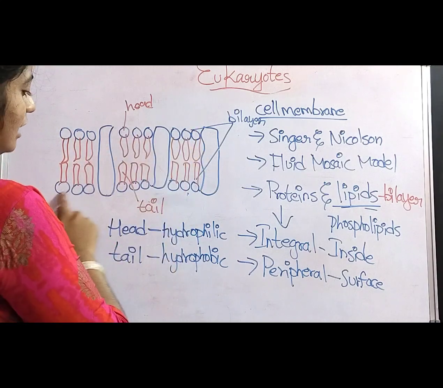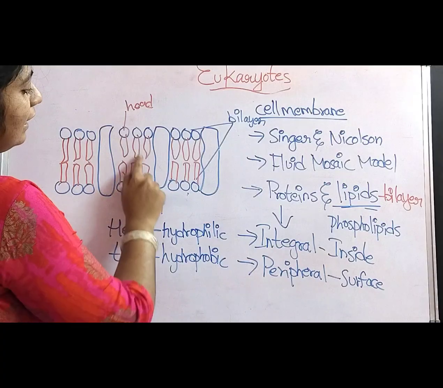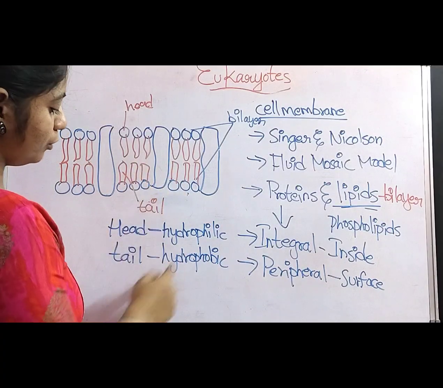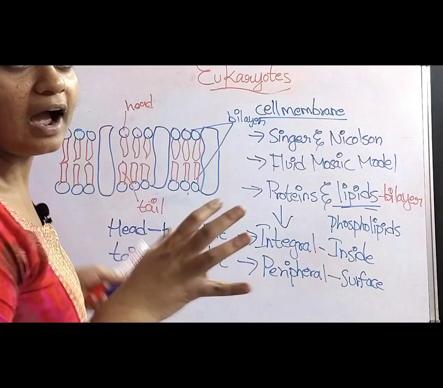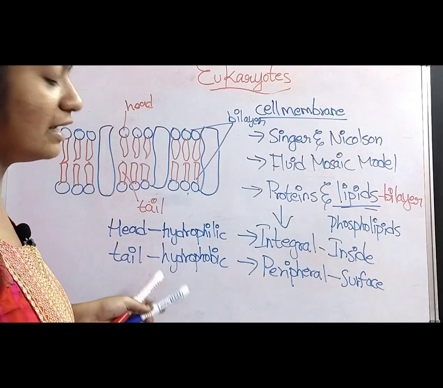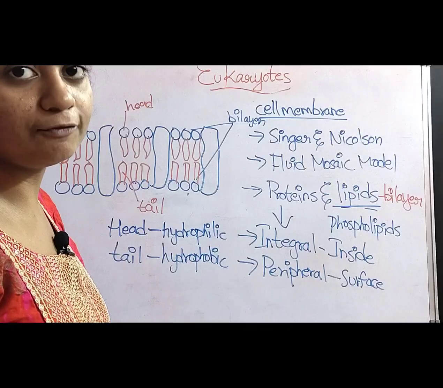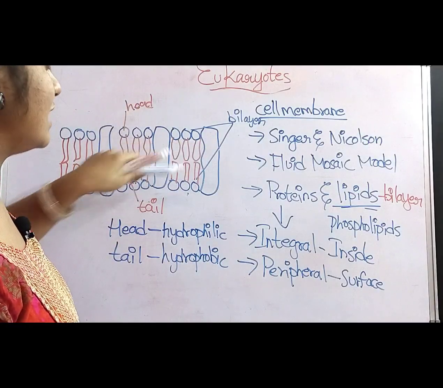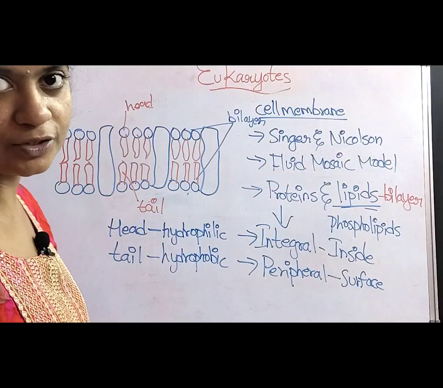These are called the head portions, and the tail-like structures which are attached to the head portions are called the tail portion. These tail portions are hydrophobic in nature, which means they do not freely float in the cytoplasm. This is the structure of the cell membrane according to the fluid mosaic model.